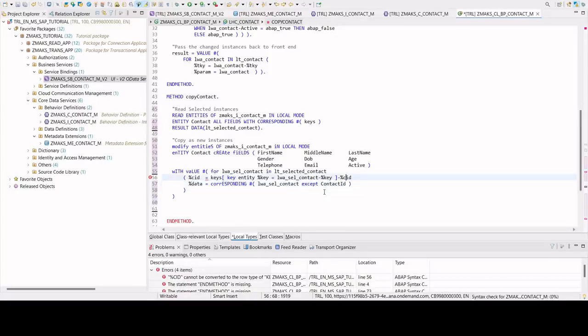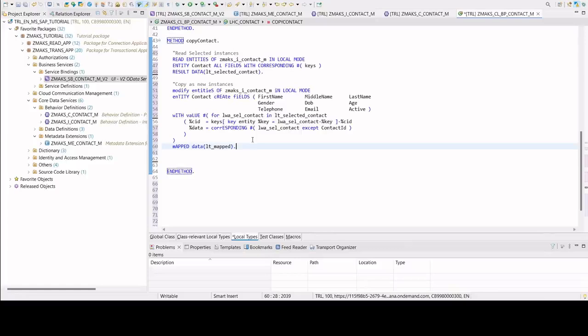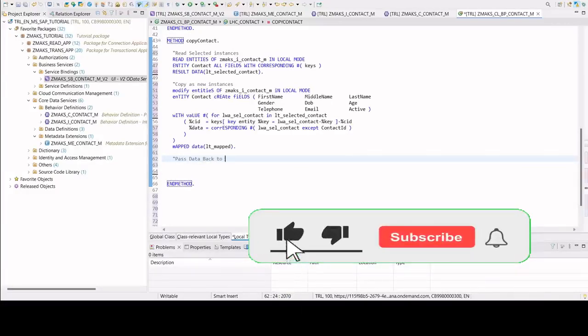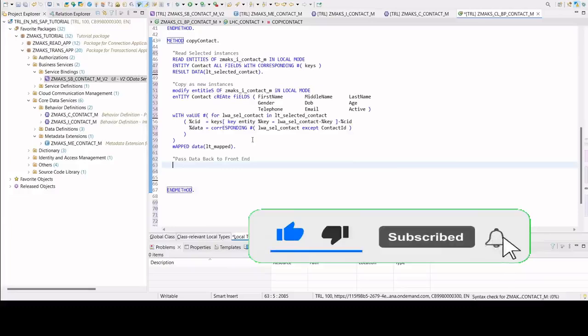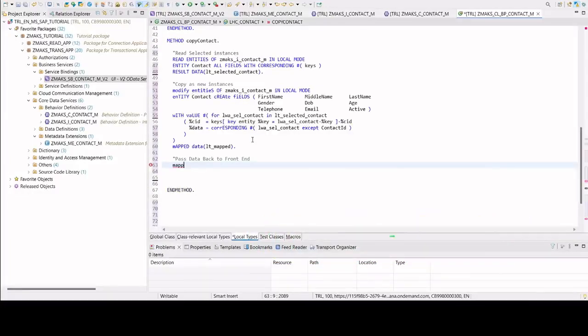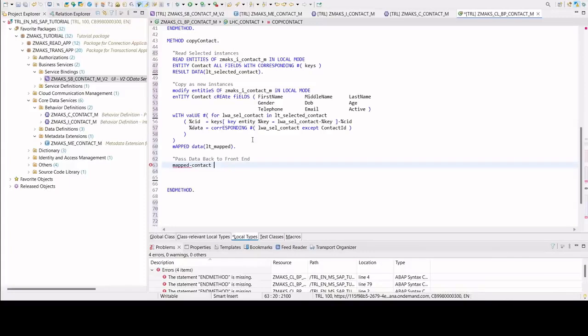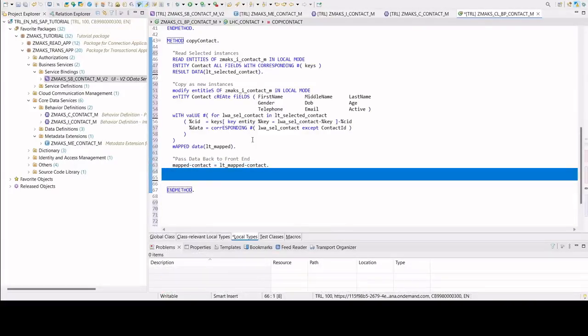So this will actually go and then map the data in LT map. Okay. The last thing that we have to do is pass data back to front end. And here we say map dash contact should be equal to LT map dash contact. Okay, this is how we pass it.